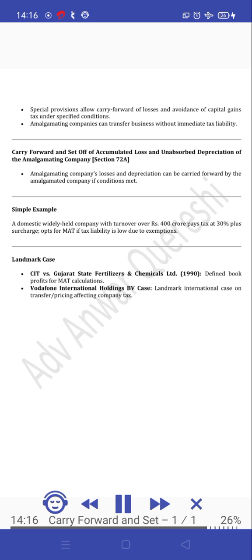Simple example. A domestic widely held company with turnover over 400 crore rupees pays tax at 30% plus surcharge. It opts for MAT if tax liability is low due to exemptions.